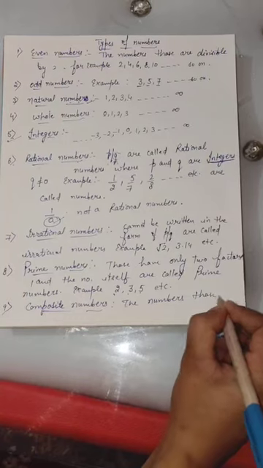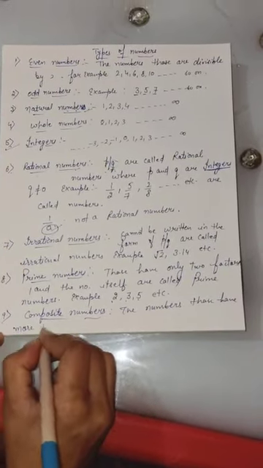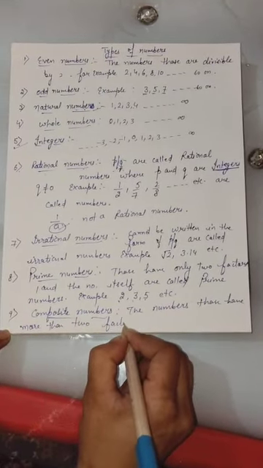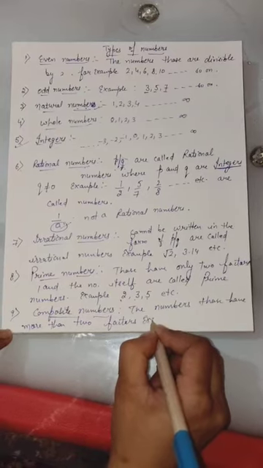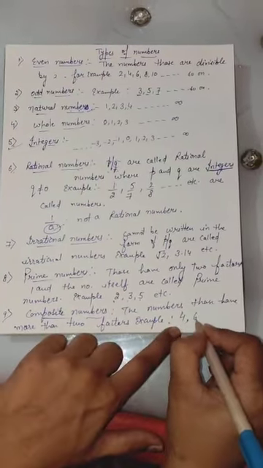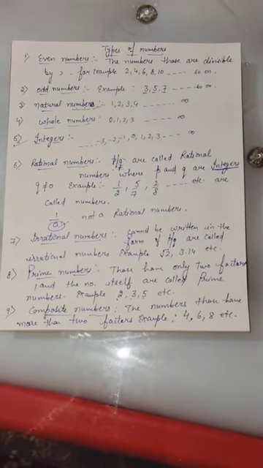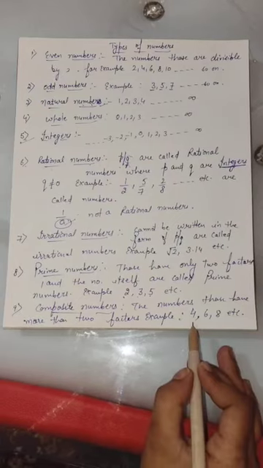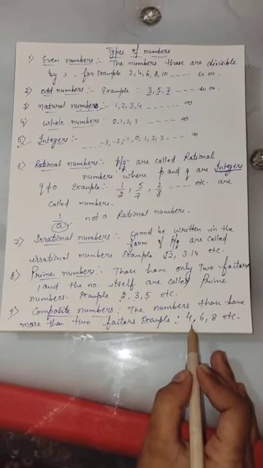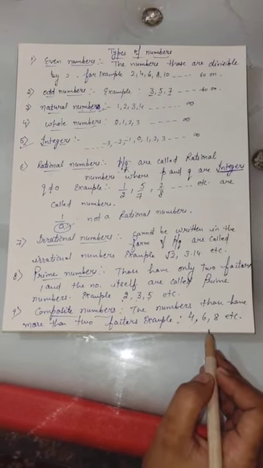Example: 4, 6, 8, etc. are called composite numbers. And you can also see that the numbers that come in the table of 1 itself and other tables are called the composite numbers.